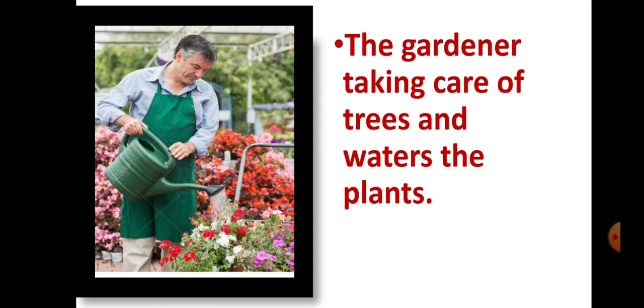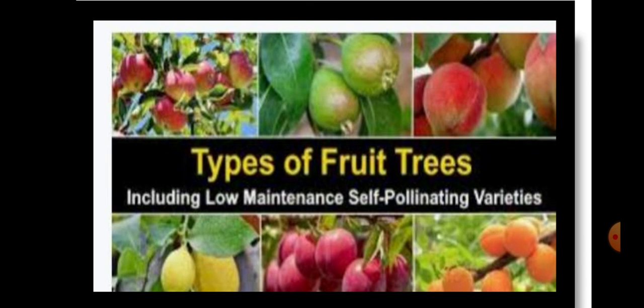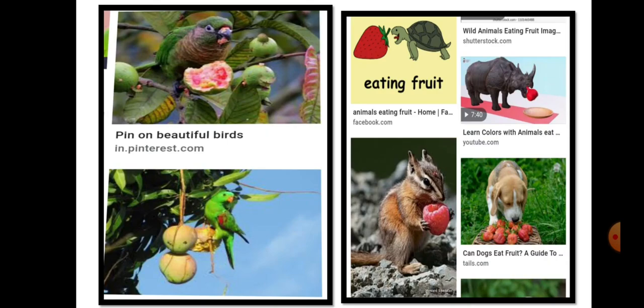So now we know that yes, in the garden next to my house, I have seen the gardener taking care of the trees and water the plant. So we know that the gardener taking care of the trees and water the plant. Now look here the types of fruits. Here we see the pomegranate fruits, lemon, guava, oranges, and mango trees. These fruits are usually eaten by birds and animals and human beings.